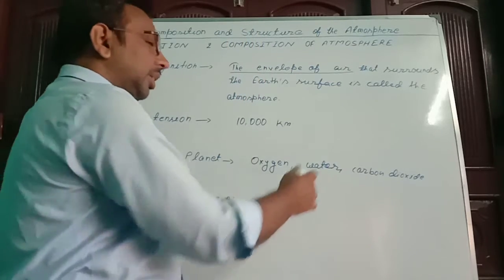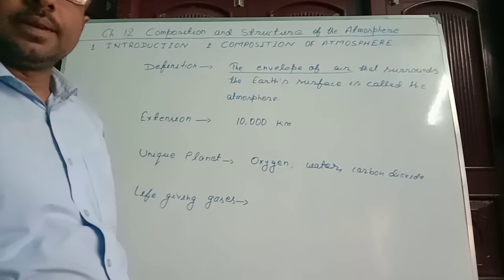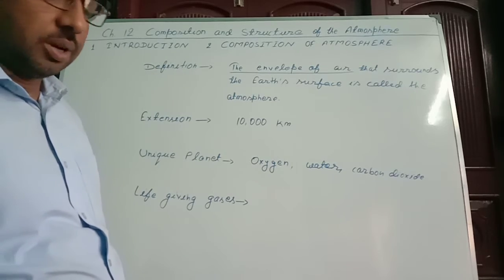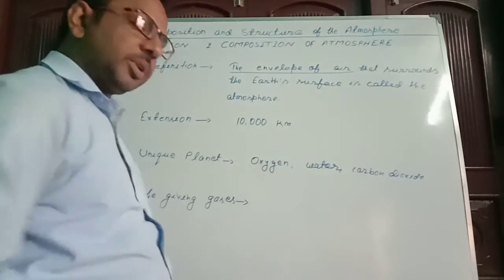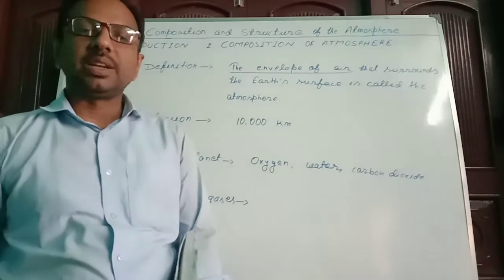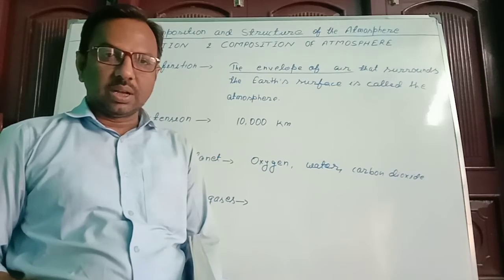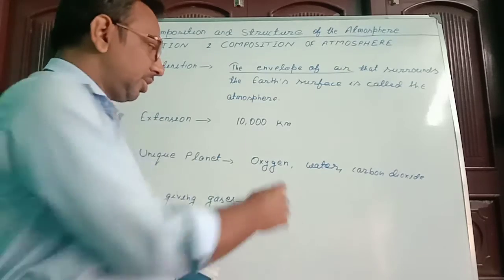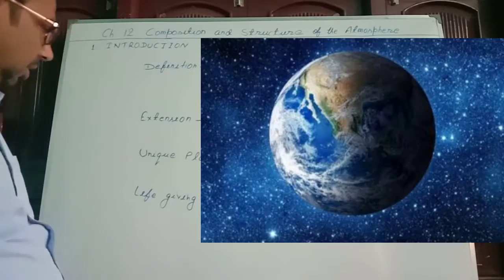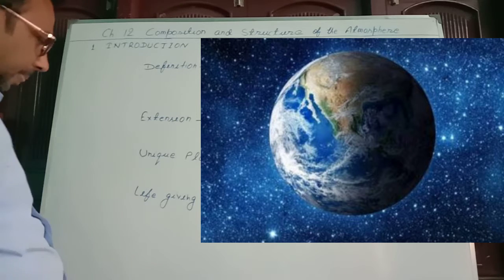These three, oxygen, water and carbon dioxide, give the unique feature to the surface because these are not present on another planet. Therefore, the Earth's surface is the unique planet. Means this gives the unique feature to the Earth's surface.